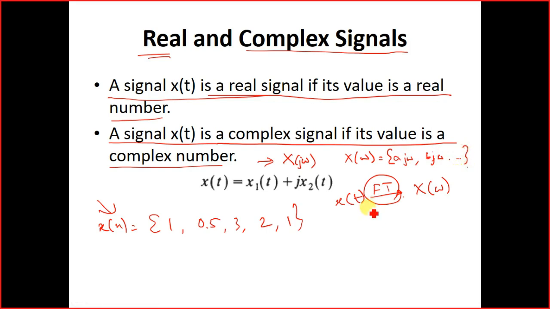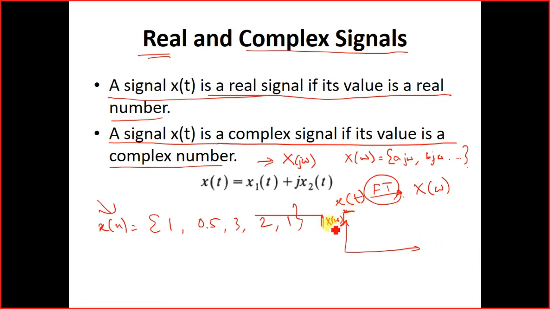Now you would say, sir, when we see the FFT or the Fourier transform of any signal, you get positive numbers. Where is the complex thing? There is no complex thing. But you have to remember, when we are looking into the Fourier transform, we are looking into the modulus of X of omega squared. This is the power spectrum.